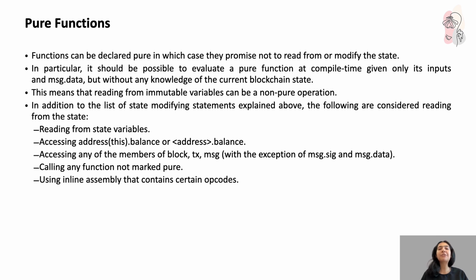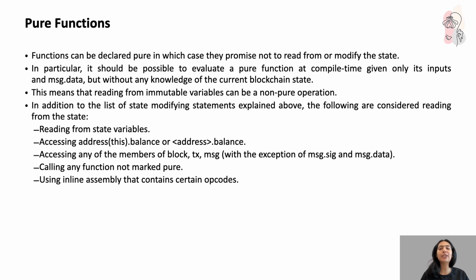So in simpler terms, a pure function depends only on its input parameters, nothing else. Makes sense? If I declare a function sum with the parameters a and b, and then I ask you to return a plus b, it's a pure function because I did not even care to know what is happening in the blockchain. My only task was to get my input parameters, work on them, and then return.